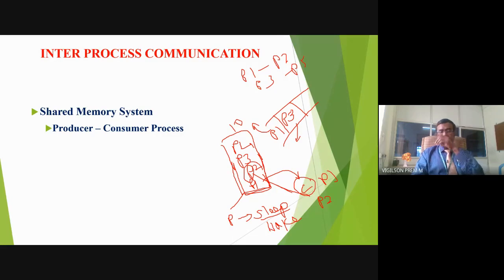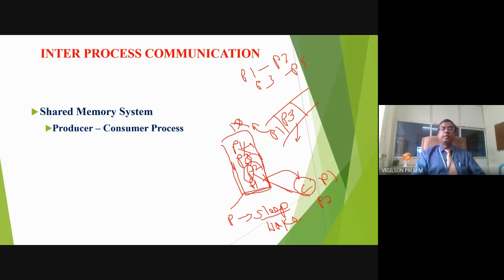Suppose the producer does not have any job to produce. The producer has provided all the services, and there are no more jobs to be created. Now what will the consumer do? He will take P3, P4, P5, P6, P7, up to P10.